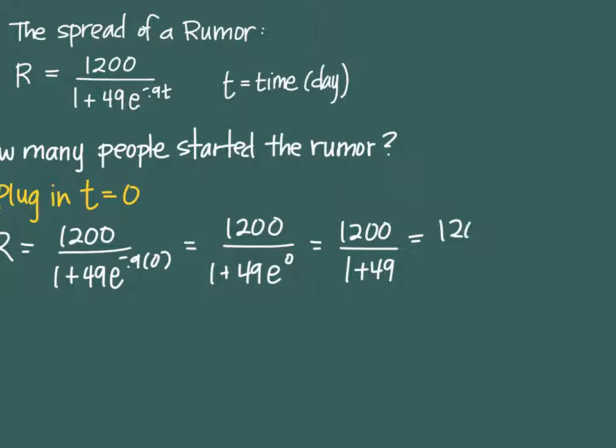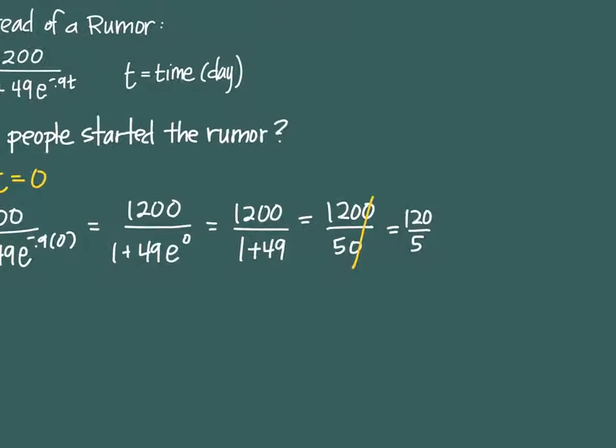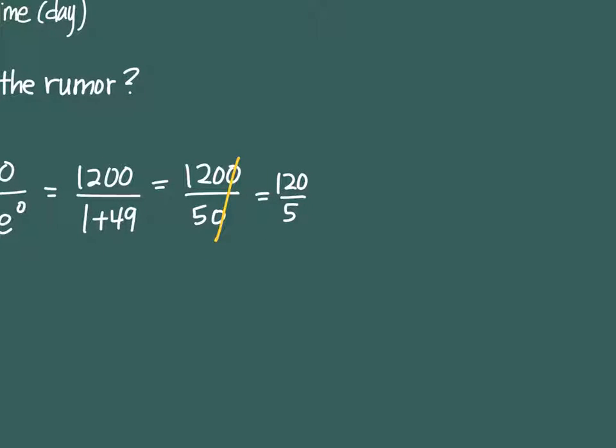Okay, 1,200 divided by 50. We can reduce the 0 because they both end in 0. So that gives me 120 over 5. And does anybody know what 120 divided by 5 is? 24. So 24 people started the rumor.